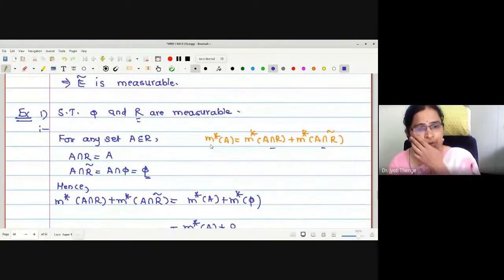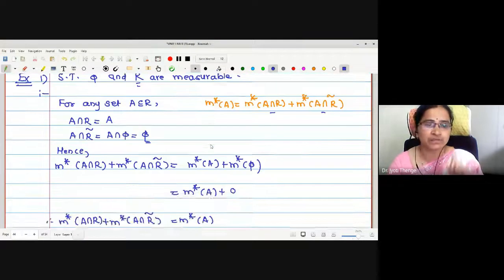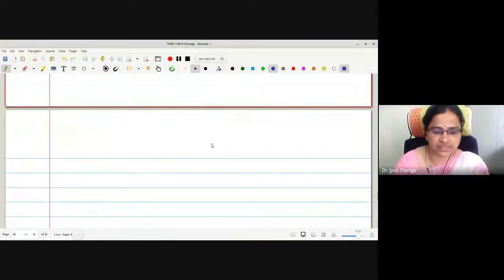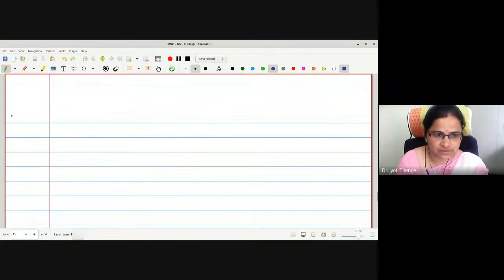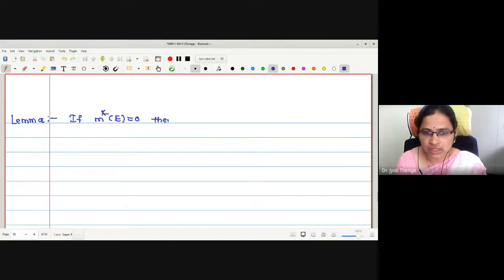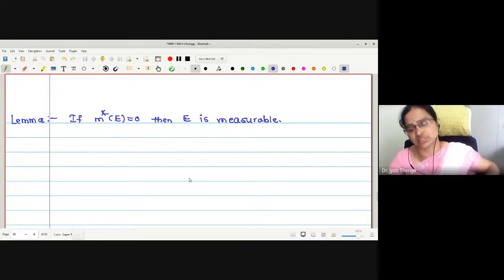Now in order to elaborate more examples, we need one more lemma. That lemma I'll take first and then again we'll go for examples. What the lemma says now? The lemma says that if outer measure of the set E is 0, then E is measurable. Therefore, this will be actually a sufficient condition for the set to be measurable. Right now, outer measure 0 gives us the set is measurable.